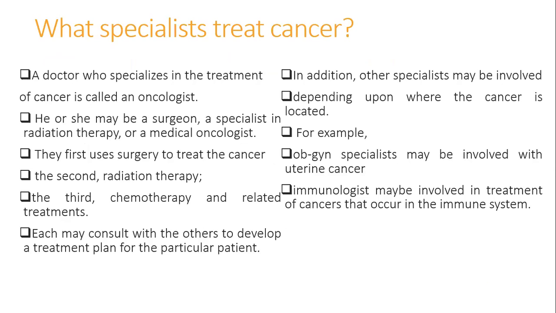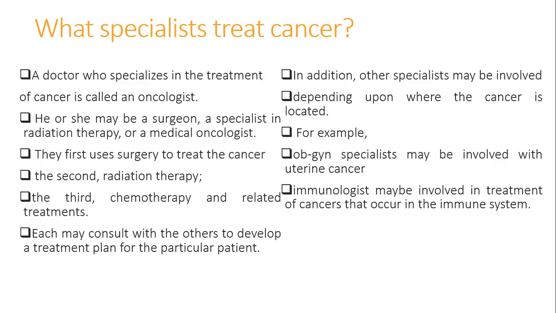What specialists treat cancer? A doctor who specializes in the treatment of cancer is called an oncologist. He or she may be a surgeon, a specialist in radiation therapy, or a medical oncologist. First, they use surgery to treat the cancer. Second, they use radiation therapy. And third, they use chemotherapy and related treatments. Each may consult with the others to develop a treatment plan for the particular patient.